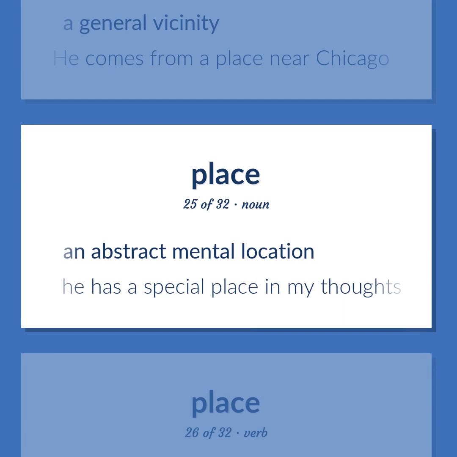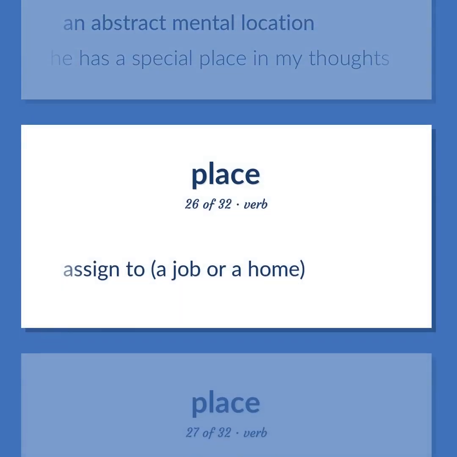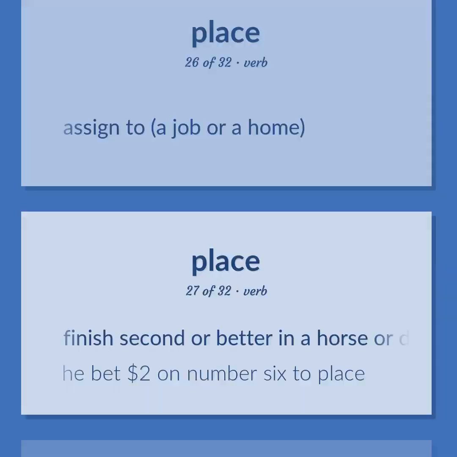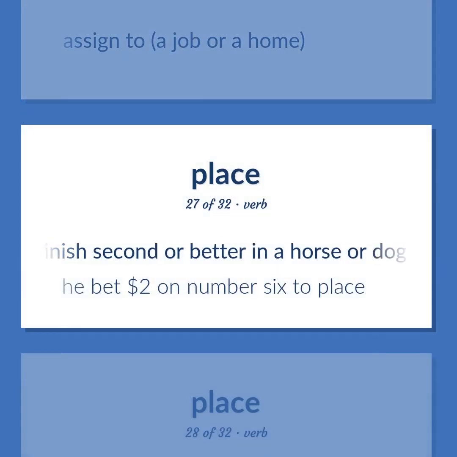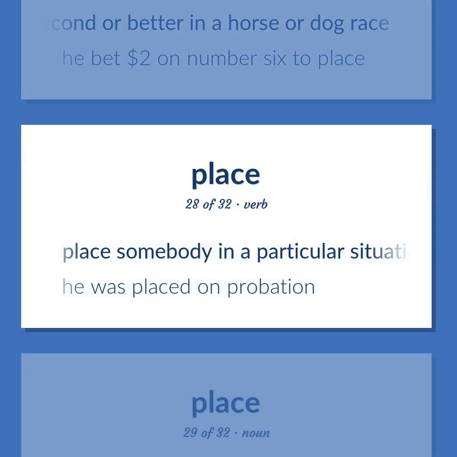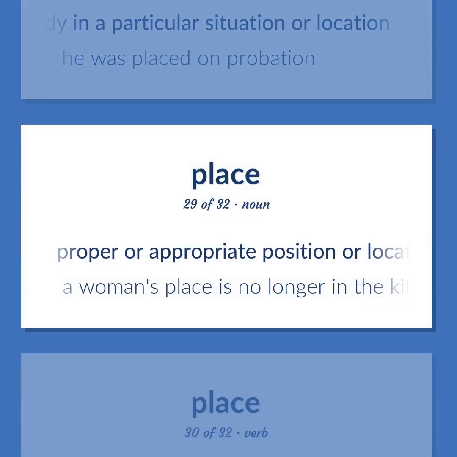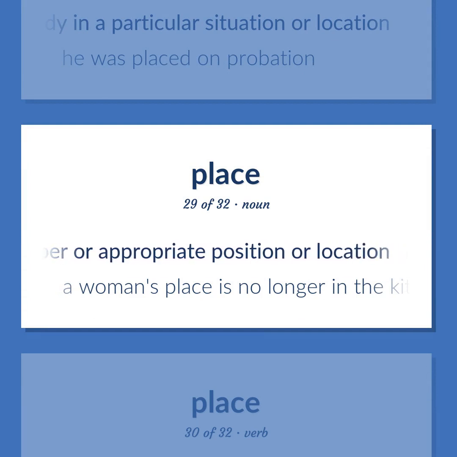An abstract mental location. He has a special place in my thoughts. Assigned to a job or a home. Finish second or better in a horse or dog race. He bet $2 on number 6 to place. Place somebody in a particular situation or location. He was placed on probation. Proper or appropriate position or location. A woman's place is no longer in the kitchen.